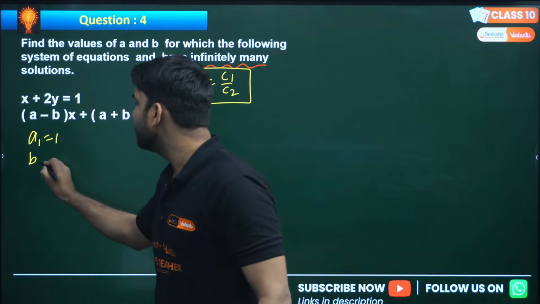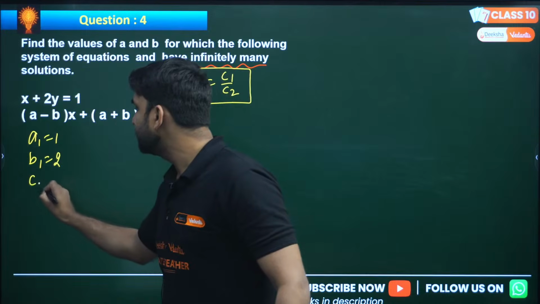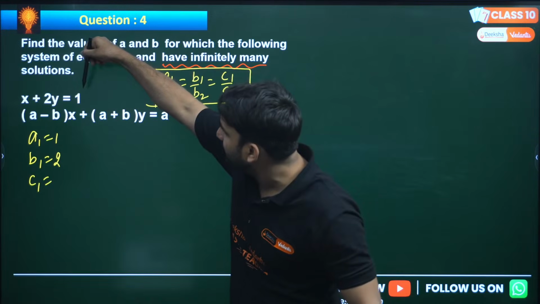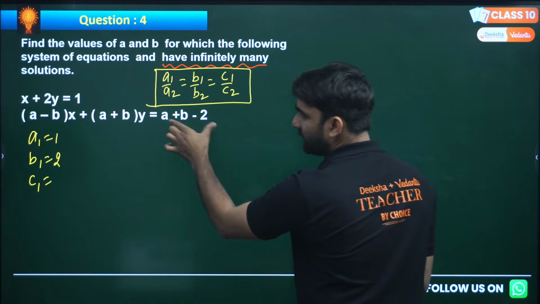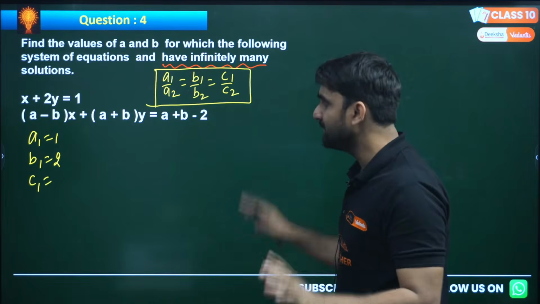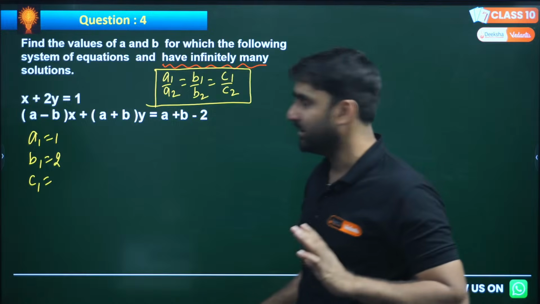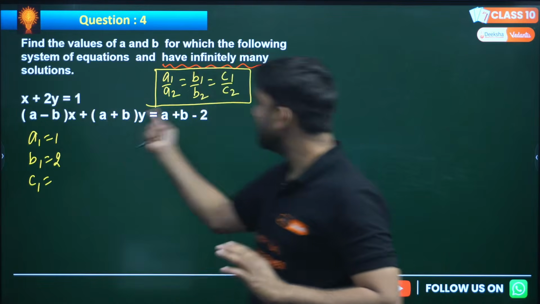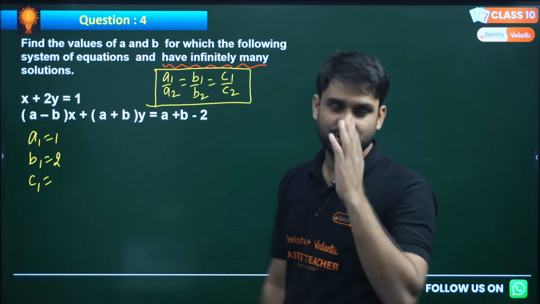What is b1, my dear? B1 is the coefficient of y in the first equation, which is 2. What is c1? Since c is on the right-hand side in both equations, we don't need to change the sign, because both positions are the same. If one c were on one side and the other on the opposite side, we would have to make them similar by changing the sign of one.